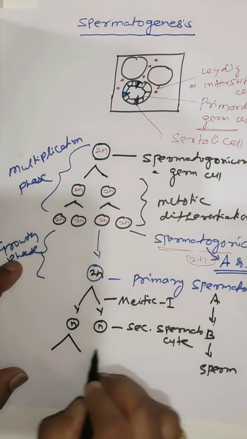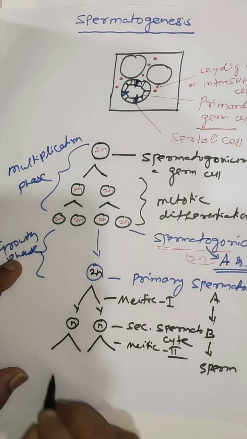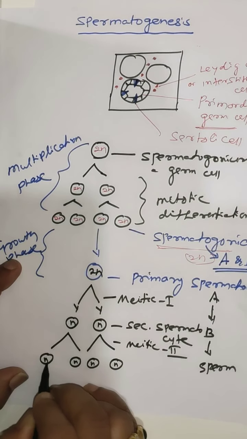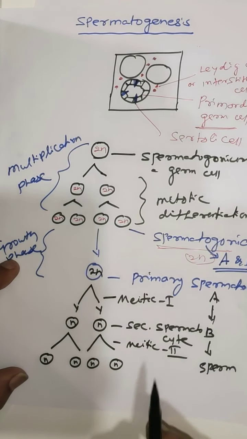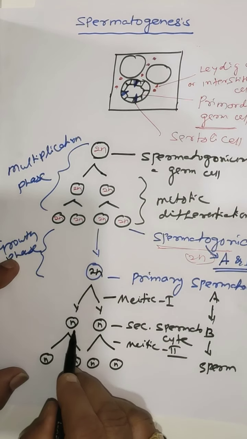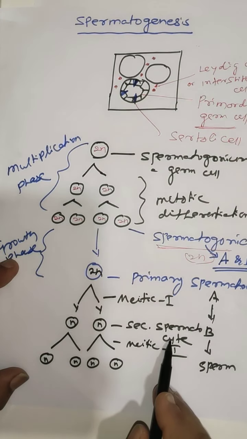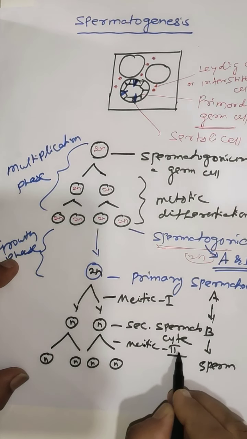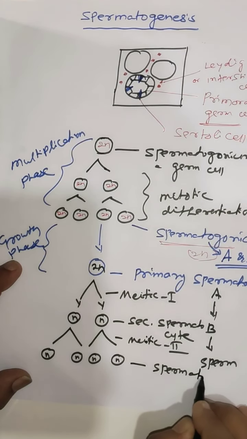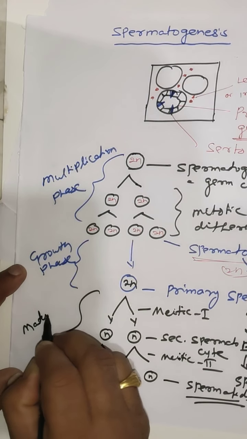The secondary spermatocyte, by meiosis 2 division, produces four haploid spermatids. This phase is called the maturation phase.